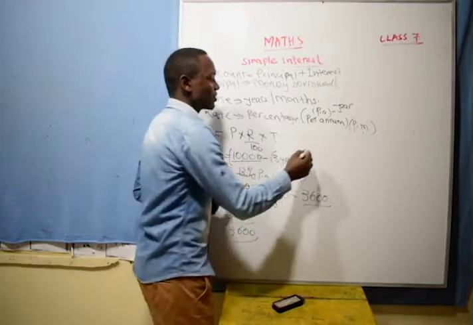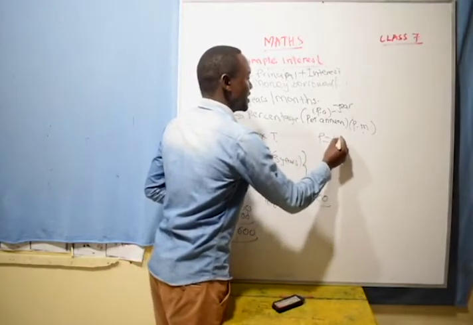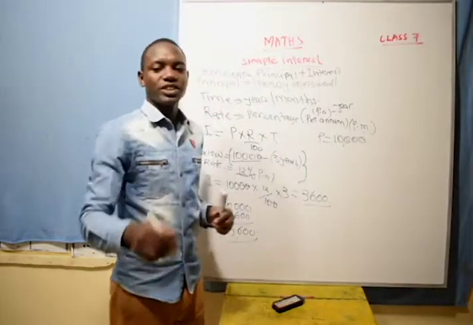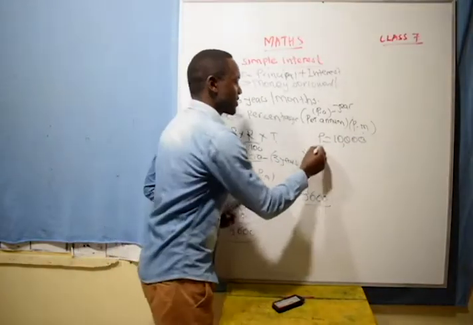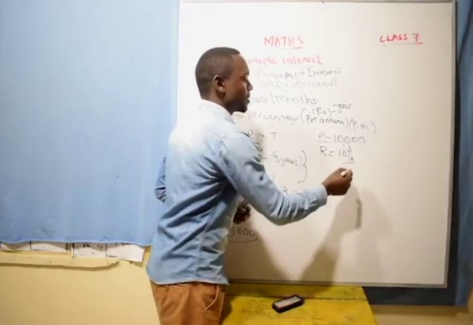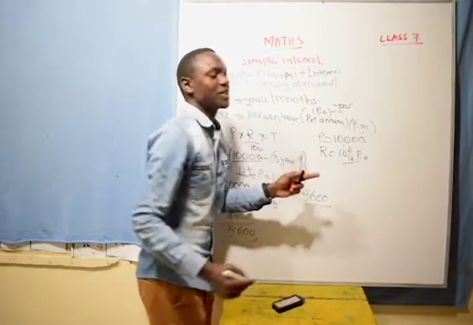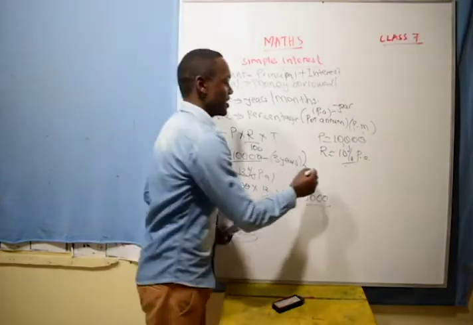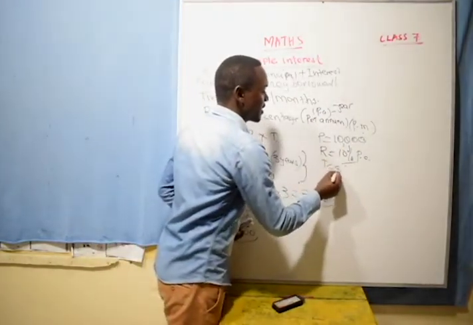Your principal here will be 10,000 shillings, the amount of money that you deposit into that financial institution, that charges a rate of 10% per annum. That means per year, for a period of 3 years.